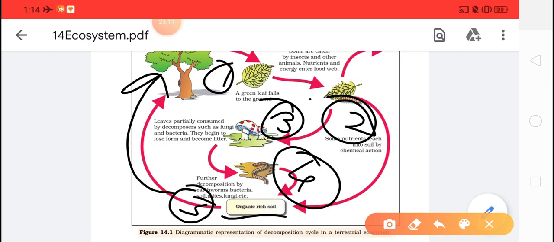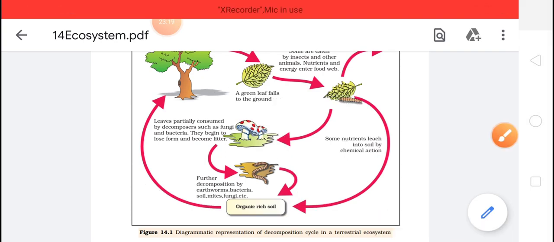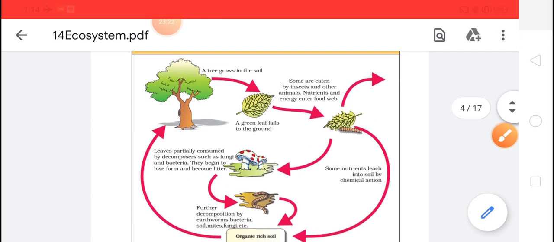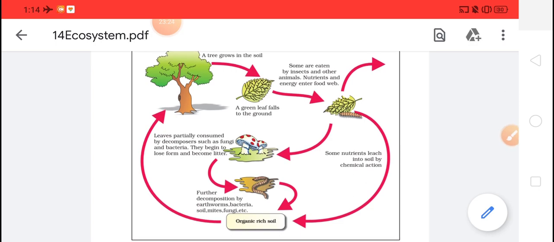So this is the life cycle which is happening in the decomposition cycle. So I just want you to learn this cycle. Draw it and write a short note on the process of decomposition, the 5 main steps, and in sequence you have to write.